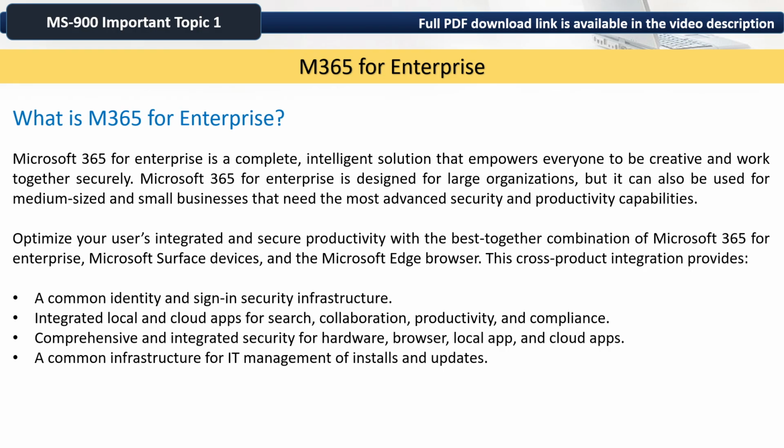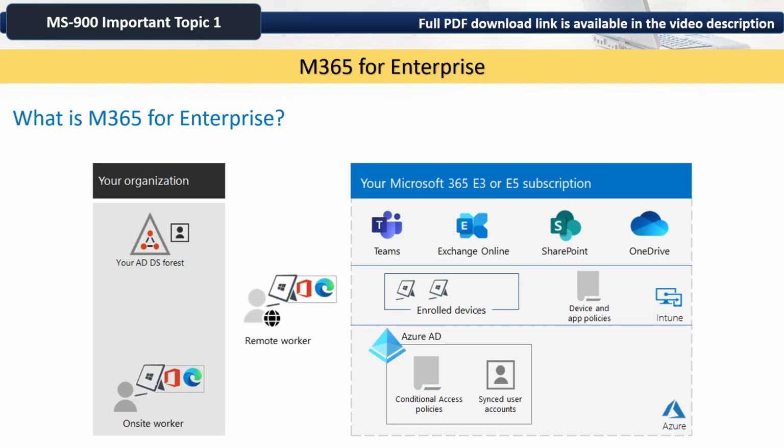This cross product integration provides a common identity and sign in security infrastructure, integrated local and cloud apps for search, collaboration, productivity, and compliance, comprehensive and integrated security for hardware, browser, local app, and cloud apps, and a common infrastructure for IT management of installs and updates. In this image, you can see the best optimized environment for your organization with your Microsoft 365 subscription.